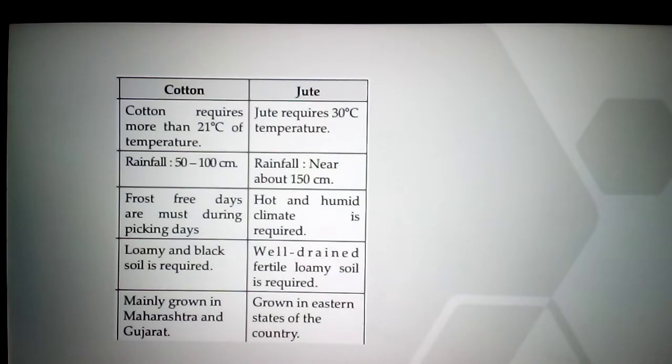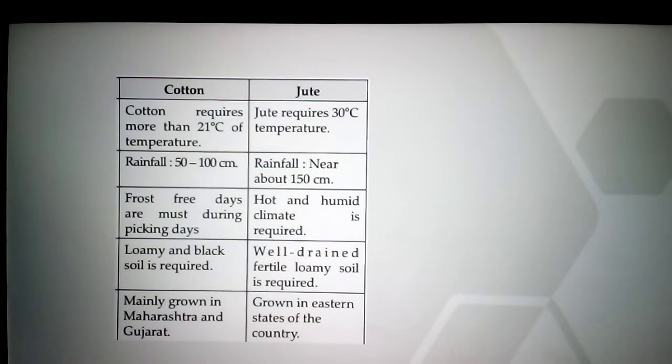Why is it required like that? When it is harvesting time, the cotton bolls are coming with white cotton. If there is frost, if snow is falling on those bolls, then we cannot get pure quality cotton, not in a pure white color.